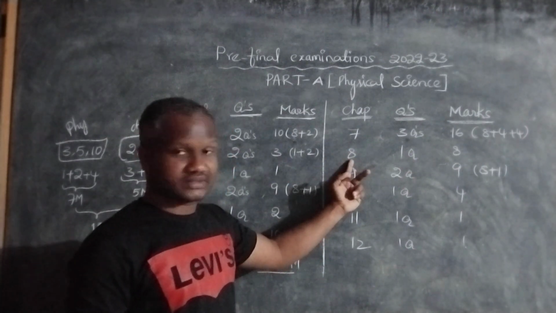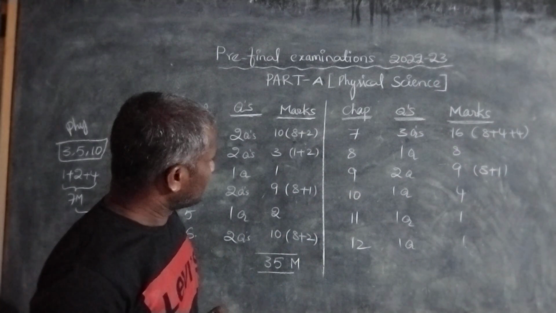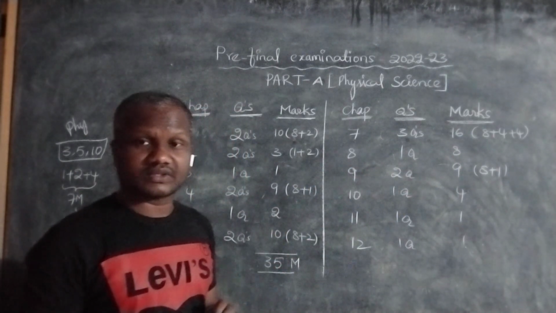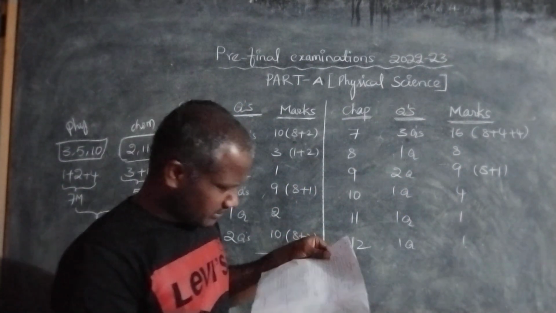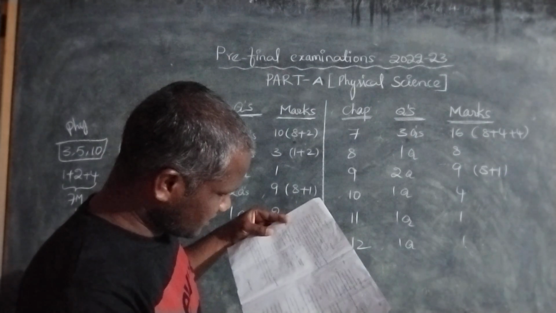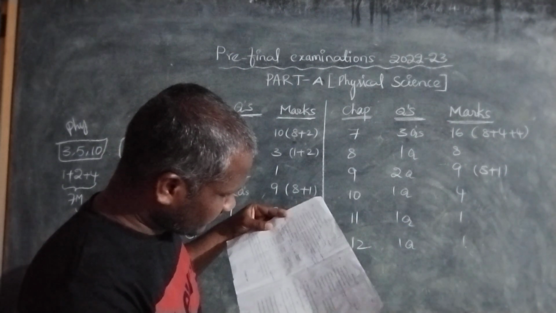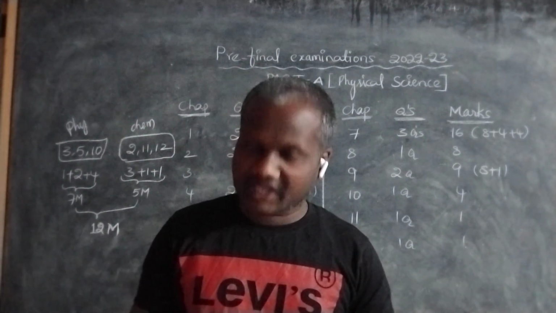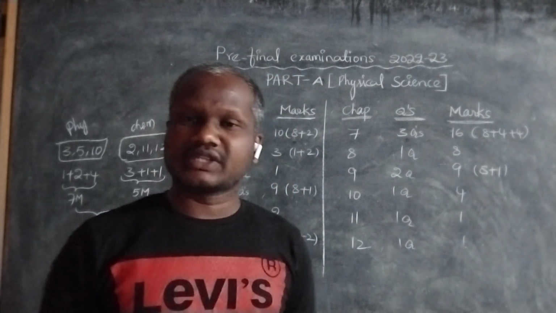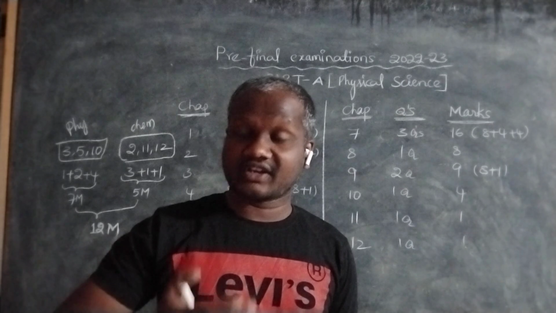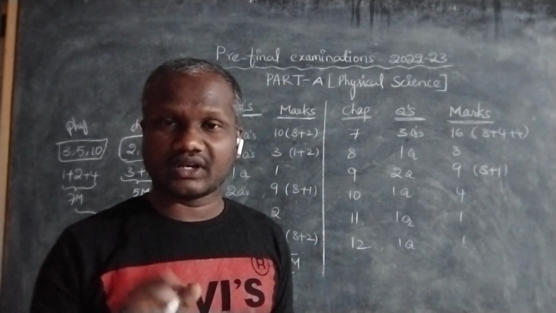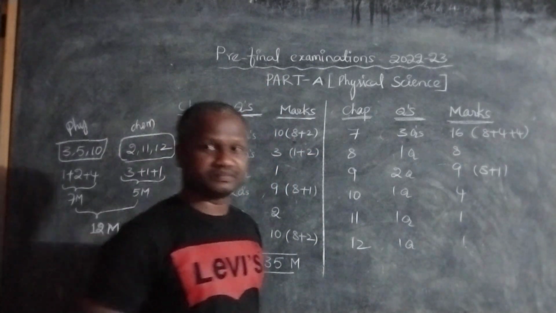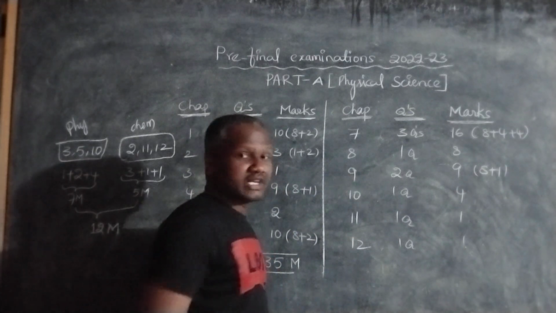Next, chapter number 8, Chemical Bonding. They give only one question, for 8 marks. The question is: explain the formation of sodium chloride and calcium oxide by using the concept of transfer of electrons. That means they are asking to explain the ionic bond in NaCl and CaO. That is from the 8th lesson, Chemical Bonding.